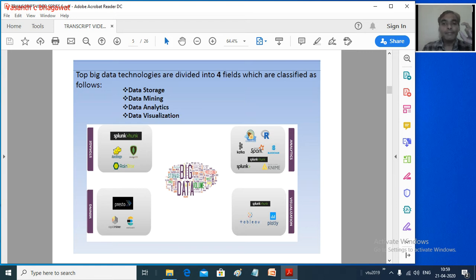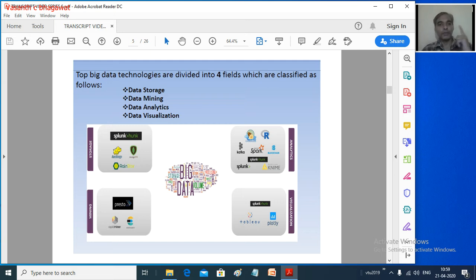Now all these big data technologies which are being used in the industry are classified based on 4 fields, or we can say based on the 4 features. These are the data store, based on how you are going to store your data. The second one is based on mining, based on the analytics you are going to do, and based on the visualization. So we have 4 features on which these technologies are further classified.